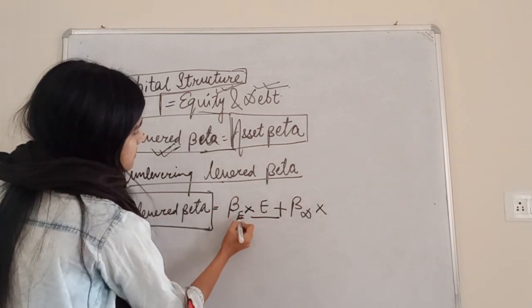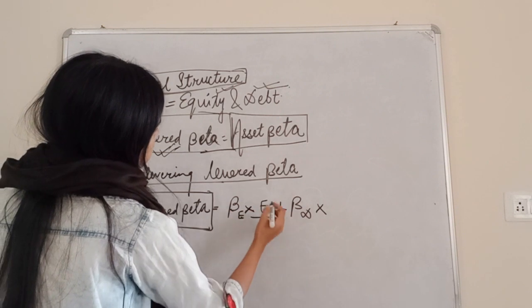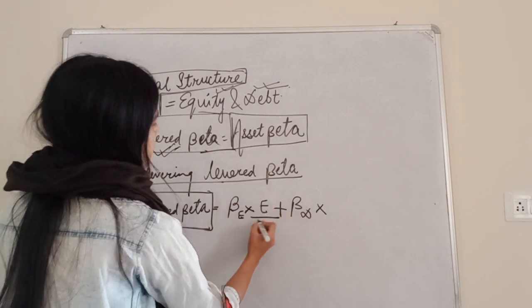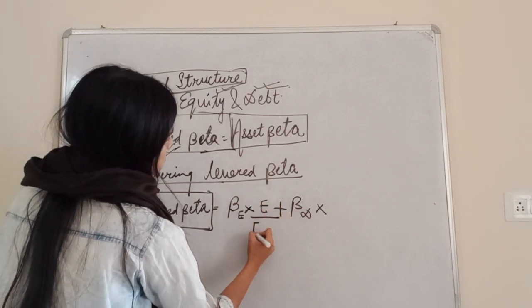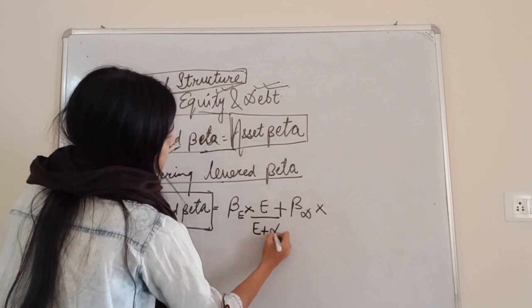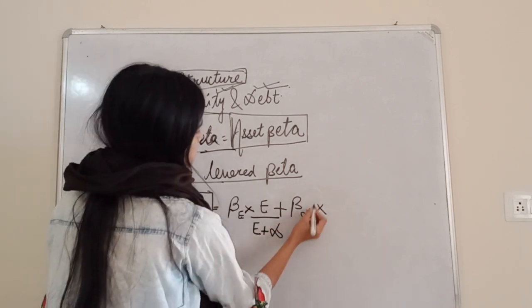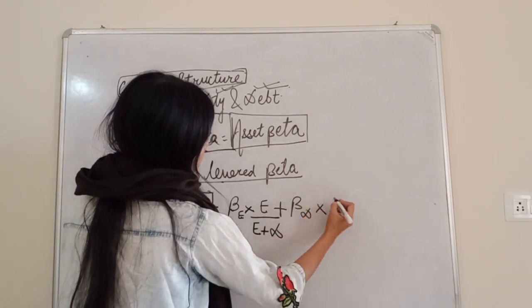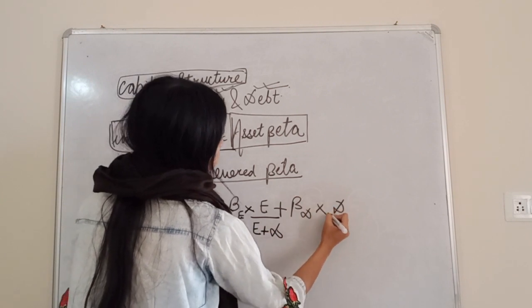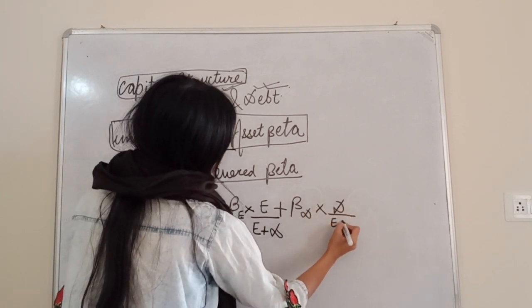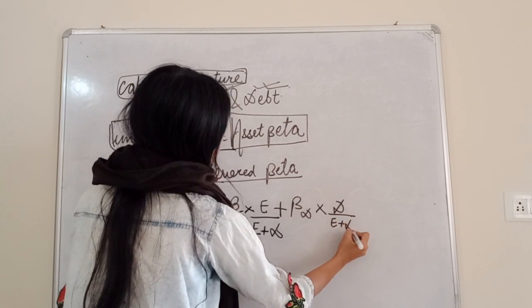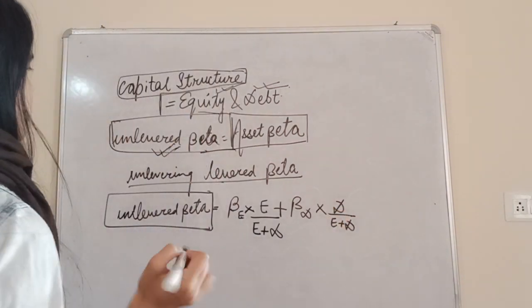This is the beta for equity, so we have to find out the weights for equity: equity divided by total capital. Total capital consists of equity plus debt. Here as well, this is the beta for debt, so the weights will be debt divided by equity plus debt, value of equity plus value of debt.